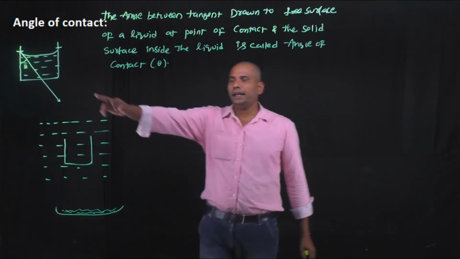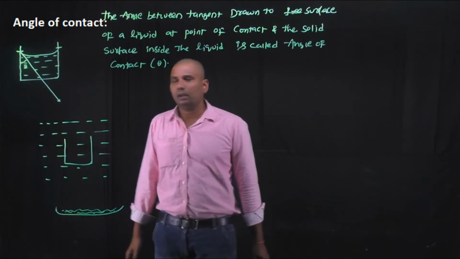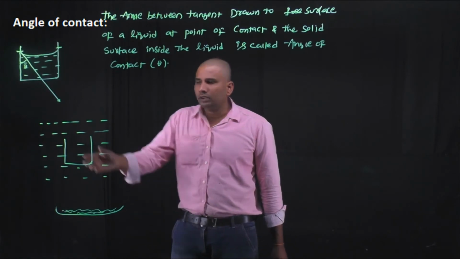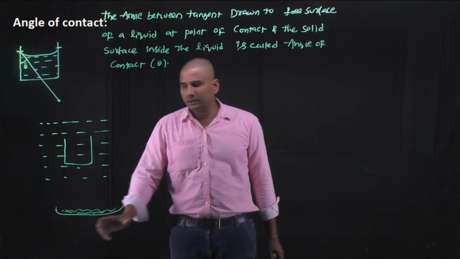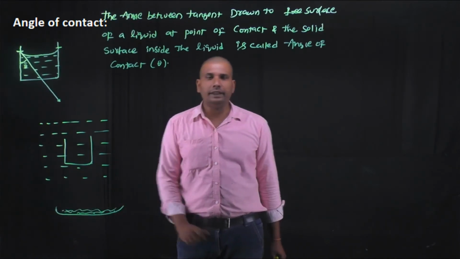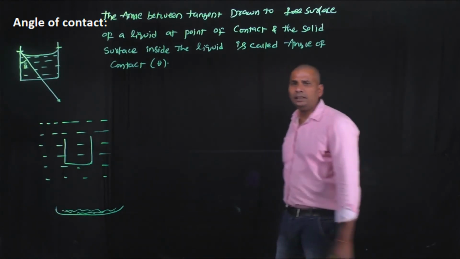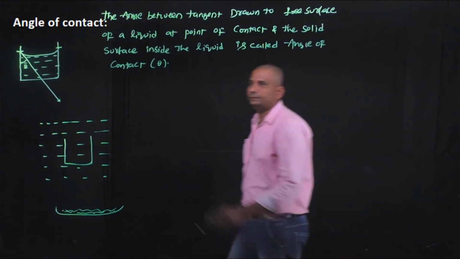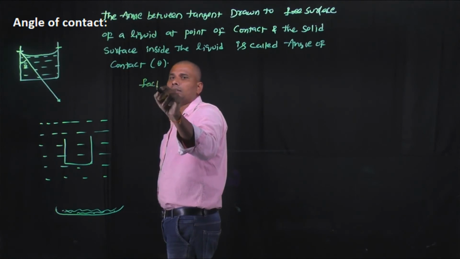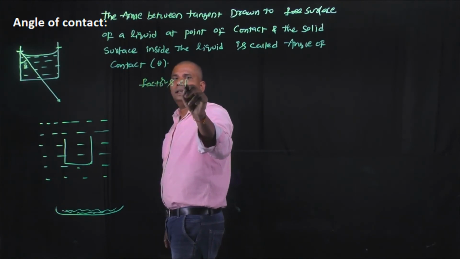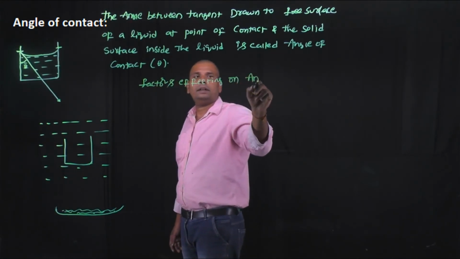The angle of contact remains the same whether the liquid is introduced into the solid vessel, the solid vessel is immersed into the liquid, or a liquid is poured on the surface of the solid. In whichever manner, the angle of contact is the same. Now, the factors affecting the angle of contact are as follows.